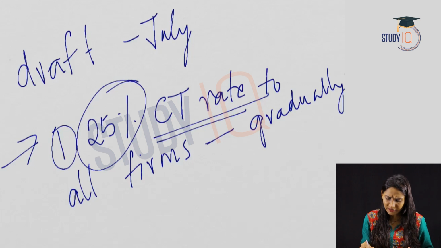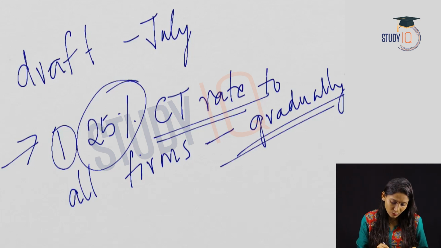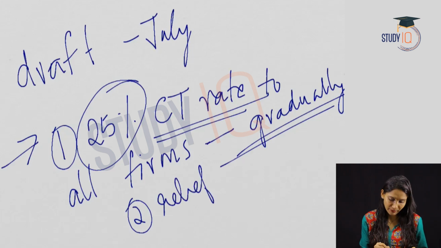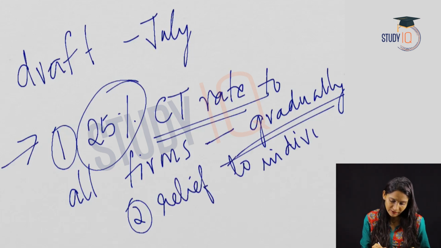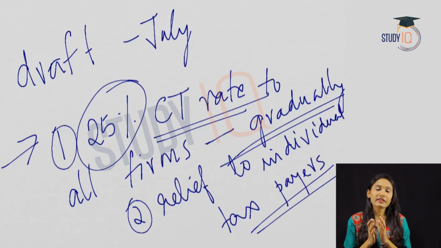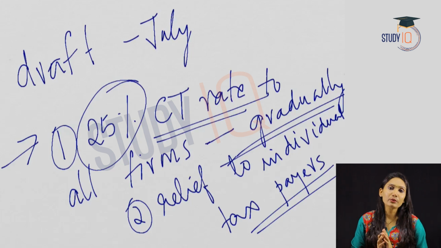Secondly, this code also aims to provide relief to individual taxpayers. So, in brief, these two are the main targets of this new Direct Tax Code. In this lecture, let us see the new Direct Tax Code in detail.